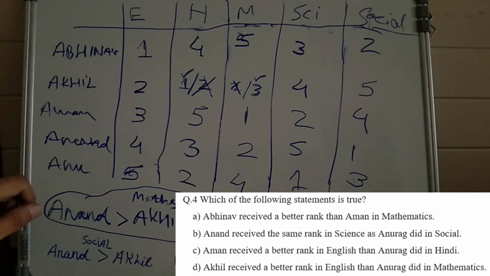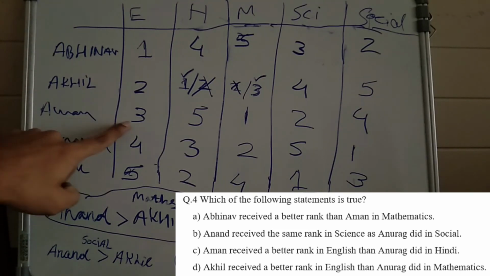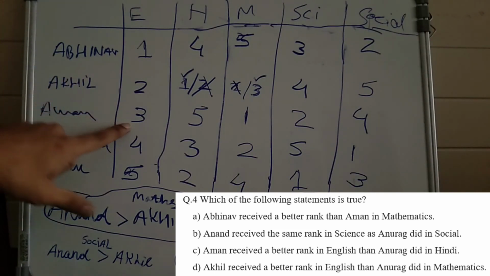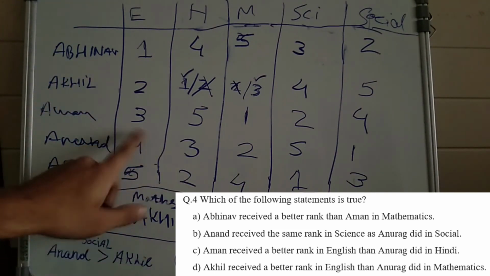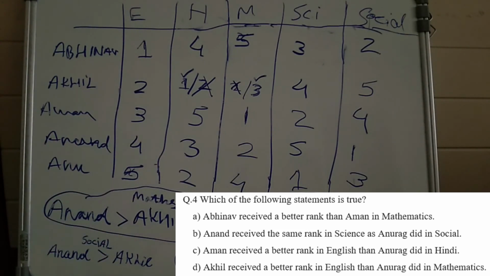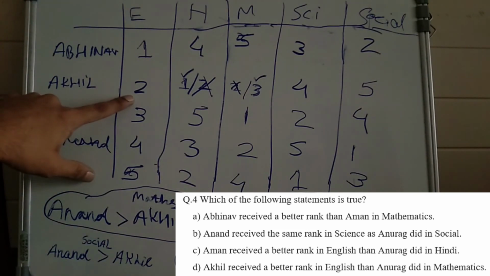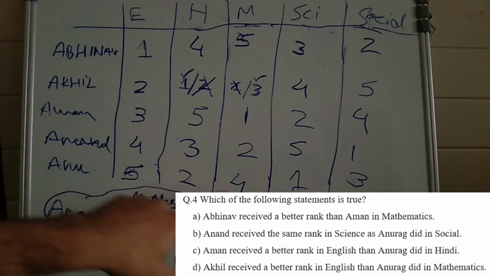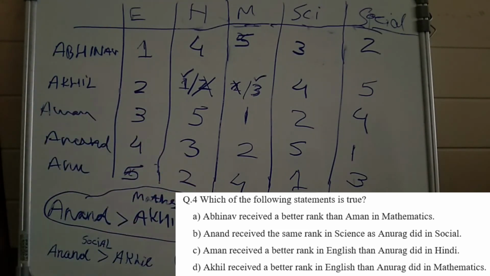No. Aman received a better rank in English than Anurag in Hindi. No. Akhil received a better rank in English than Anurag in maths. Yes, 2 is better than 4. So the answer is D option.